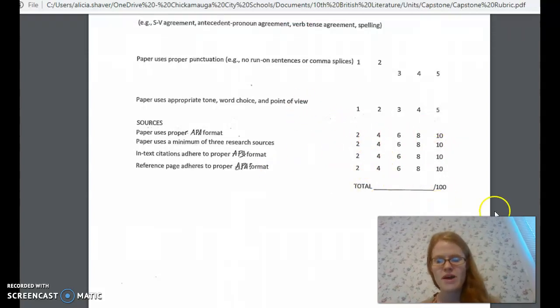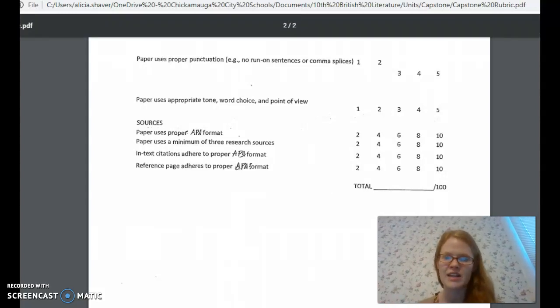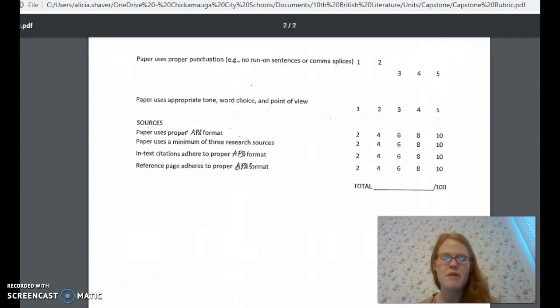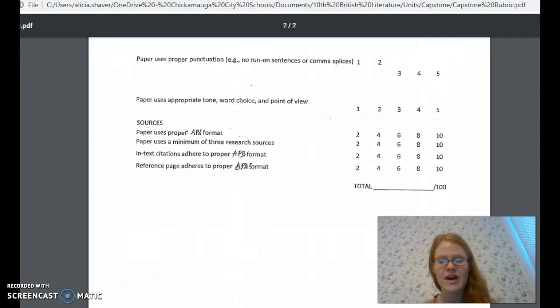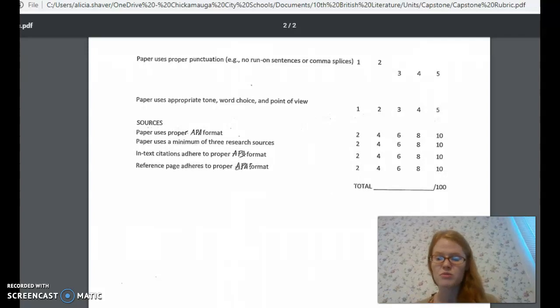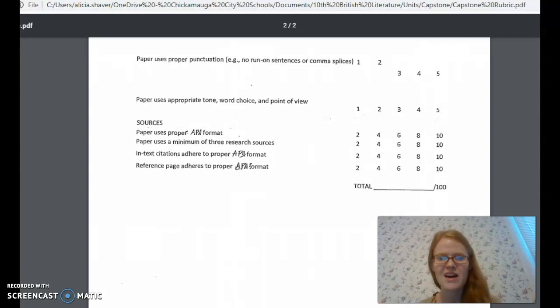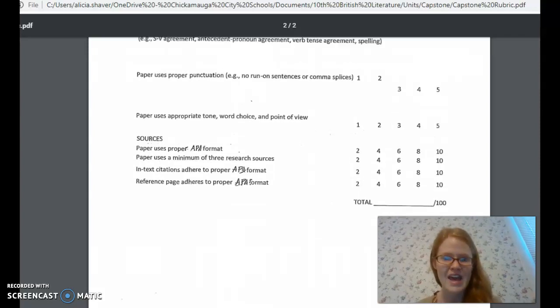So please make sure that you reach out to me if you do not understand how to cite in APA style. Send me an email. I can call you. I can walk you through it. But you will not pass this paper if you don't have correct APA format, okay? Just because it's worth so many points. So if you need help, please let me know. I would be happy to walk you through it. APA style, I don't think is too hard once you kind of get the hang of it.